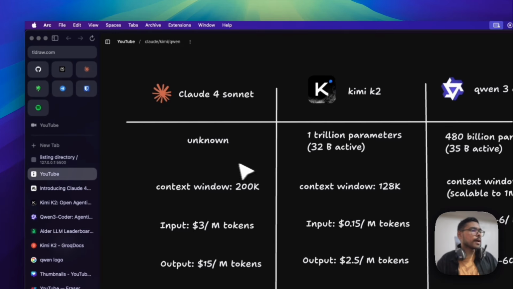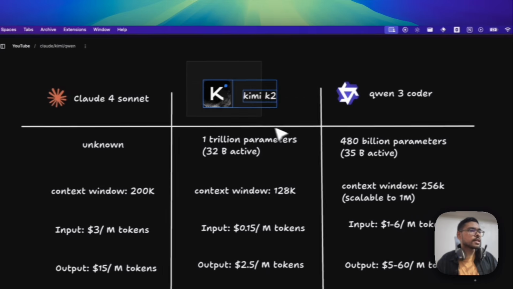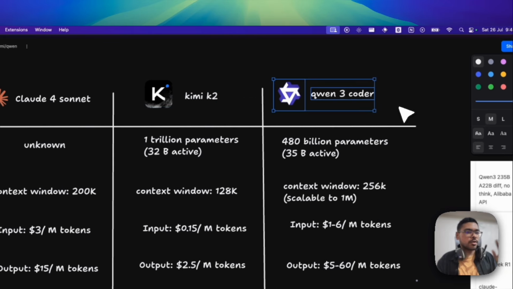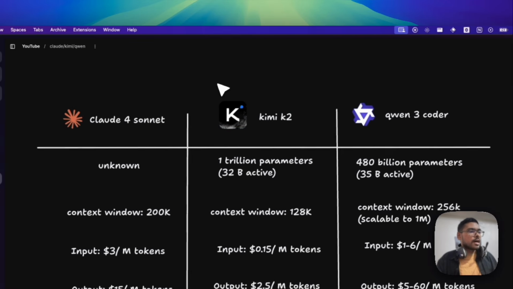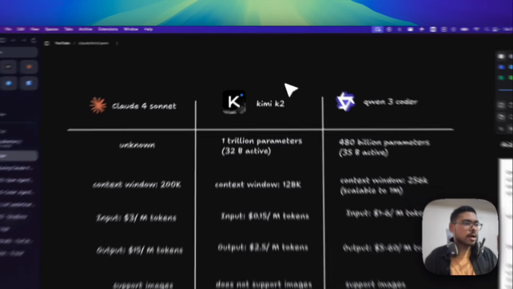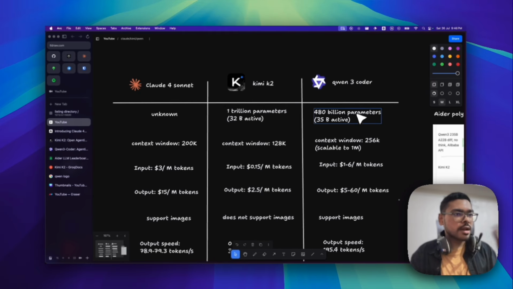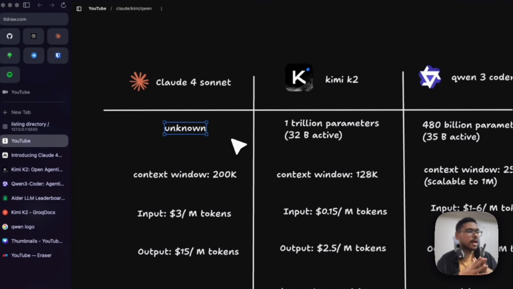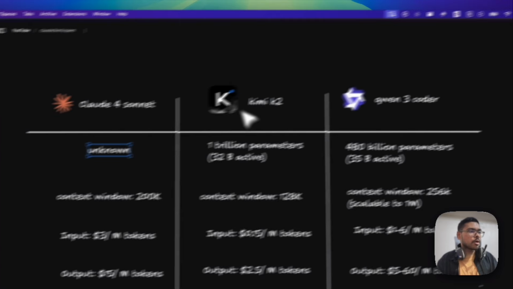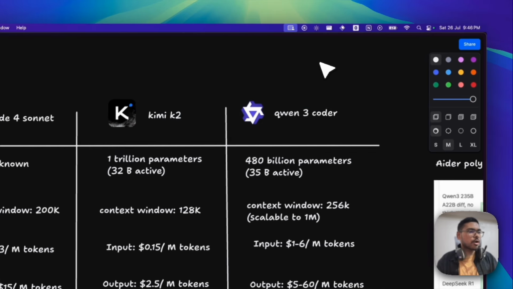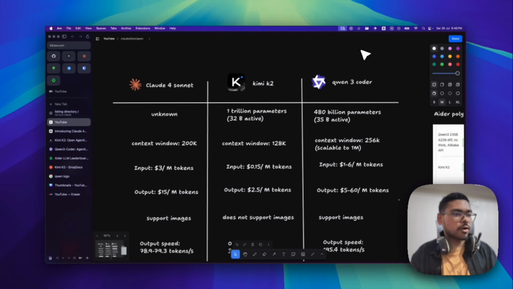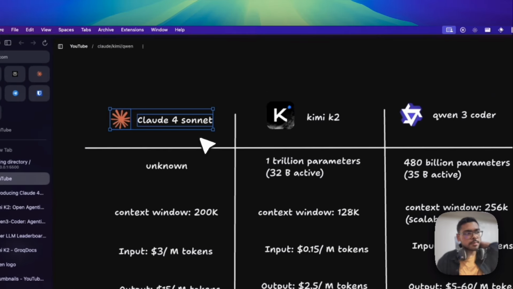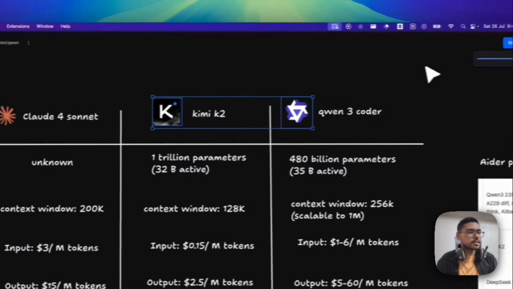So today I'm gonna compare these three models: Claude 4 Sonnet, Kimi K2, and Qwen3 Coder by Alibaba. You can see that Kimi K2 was released first and Qwen3 Coder was released 3 to 4 days ago. The parameters are unknown to us for Claude 4 Sonnet. I guess everyone has used Claude 4 Sonnet till now, but these two models are totally comparable to Claude 4 Sonnet and even sometimes better. Today I'm not gonna compare Claude 4 Opus, but let's go with these three models for now.